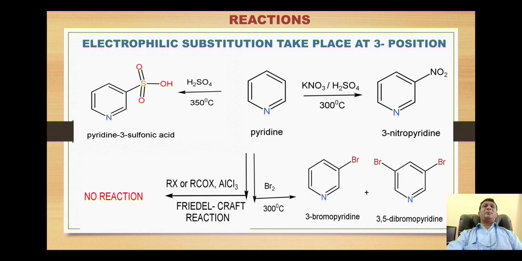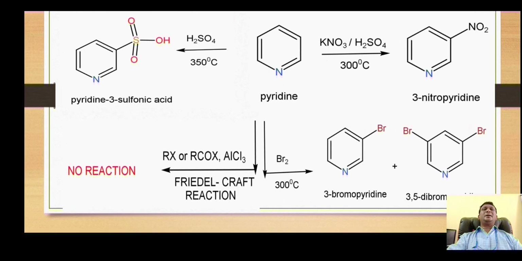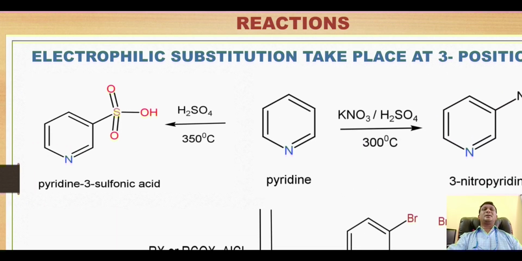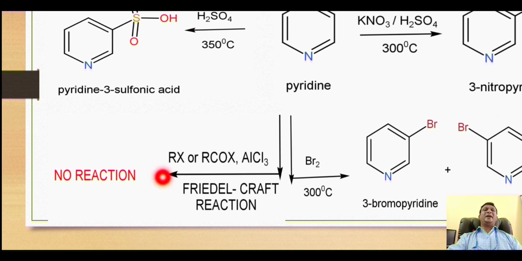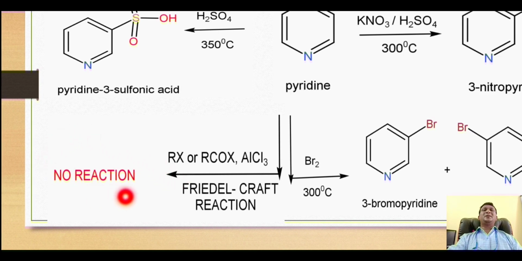the Friedel-Crafts reaction. Now pyridine does not undergo the Friedel-Crafts reaction. Many times in examination there might be a question that why pyridine does not give the Friedel-Crafts reaction.